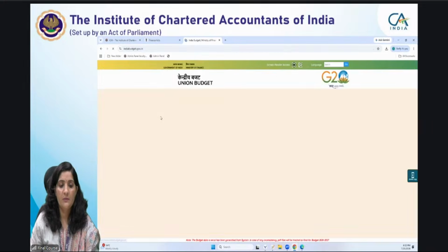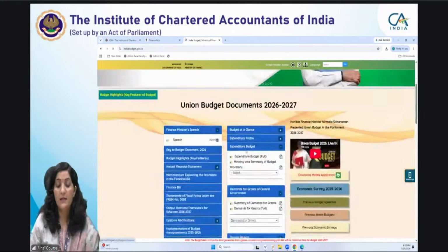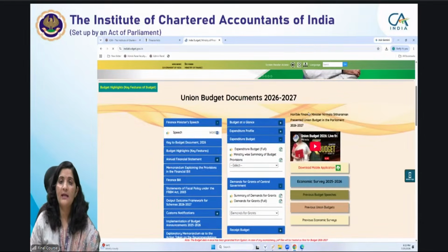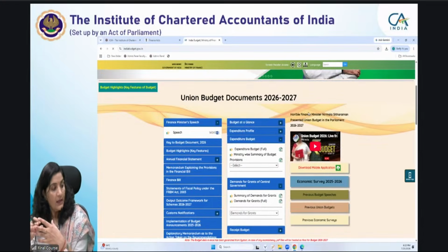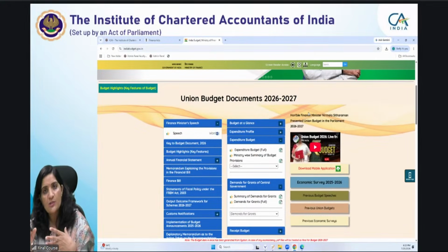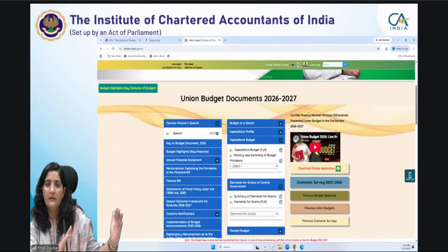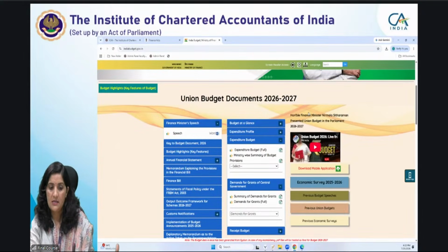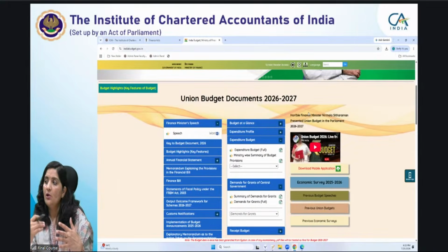indiabudget.gov.in is the website. Apart from that, the Finance Act that you will read, you will have to keep the existing act along with you, because it is making amendments in particular lines, and particular words are being substituted. You will not understand it much unless you study it with the existing act, to understand the logic and the background of making certain amendments.